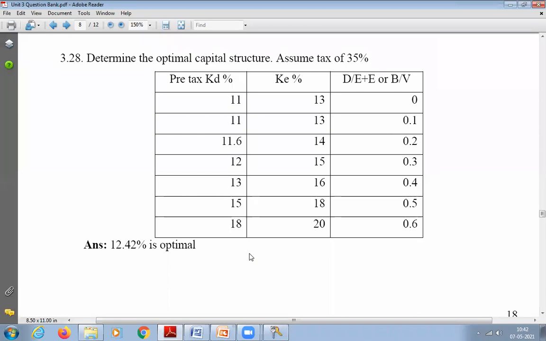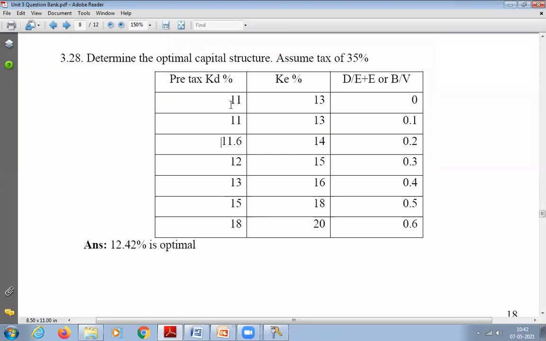We have to calculate the weighted average cost of capital for all these different capital structures he has given. This first one is one capital structure, the second is another capital structure, the third is another. So what is my capital structure? It is the combination of debt and equity, the capital from where they are going to get the money for the company. That is what is called capital structure. These are the different combinations they have given.